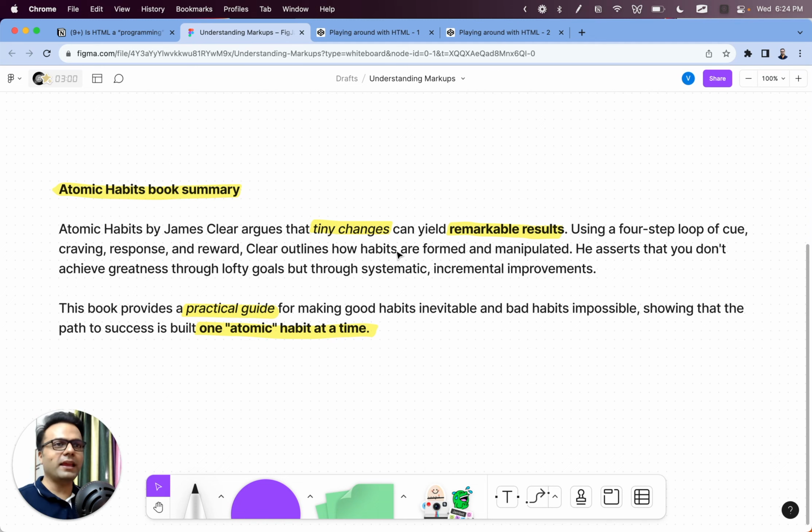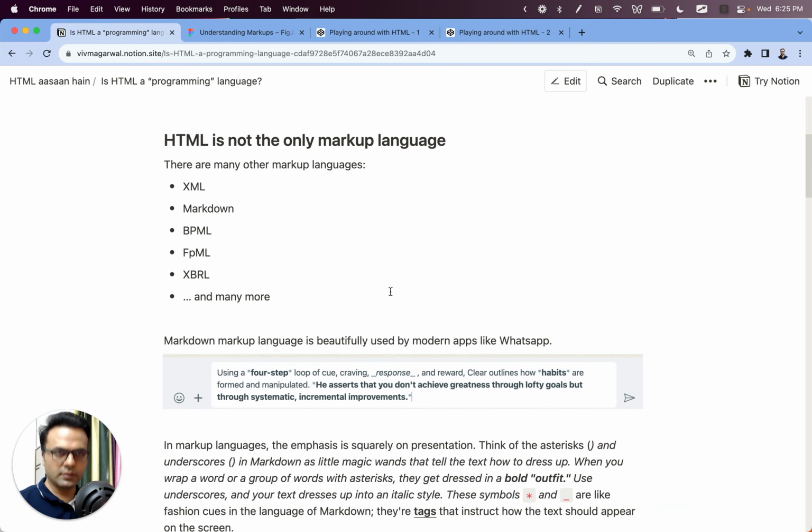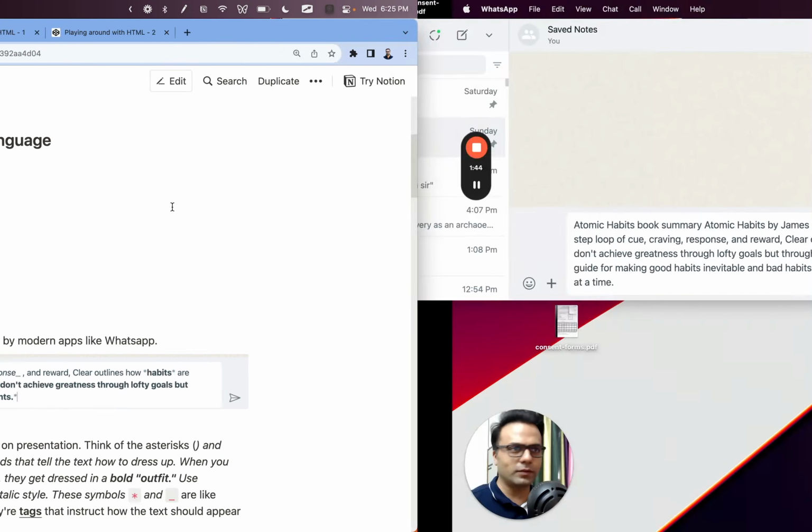Just plain marking. A very good example of this is WhatsApp. WhatsApp uses a markup language called Markdown. HTML is not the only markup language available, right? So there are other markup languages like XML, Markdown, BPML, FPML, and lots of them. And what WhatsApp uses is called Markdown. Let's explore this. It would be fun.